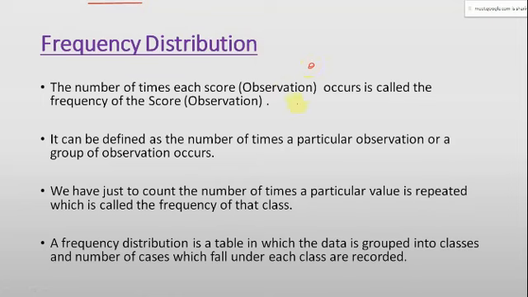Yeah, it is working. So, the number of times each score or observation occurs is called the frequency of that particular observation or score. It can be defined as the number of times a particular observation or a group of observations occurs. We just have to count the number of times a particular value is repeated, which is called the frequency of that class. So all these three things convey the same meaning: frequency is nothing but the number of times a particular item or data is observed.